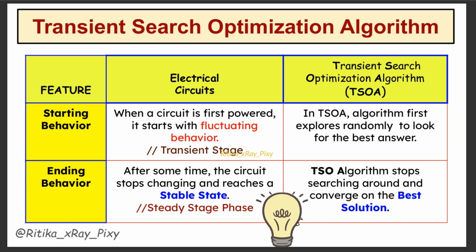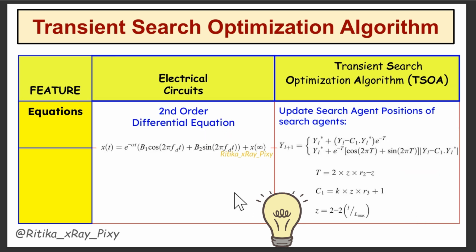So all the search agents will stop and display the best solution. This is similar to the steady state phase. In the steady state phase, the system stabilizes after the transient phase and reaches a steady value, that is our final state. Similarly, the algorithm will focus on exploitation and refining solutions to converge to the optimal result, that is the steady state solution.